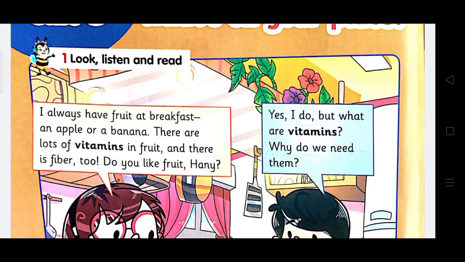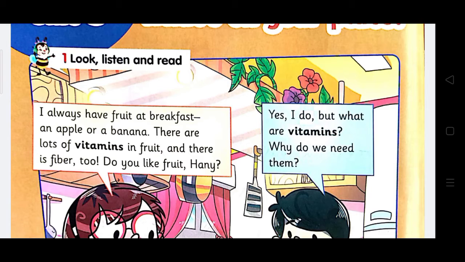Now we will go to another point, which is the word too, T-O-O. This word means also, but it comes at the end of the sentence.